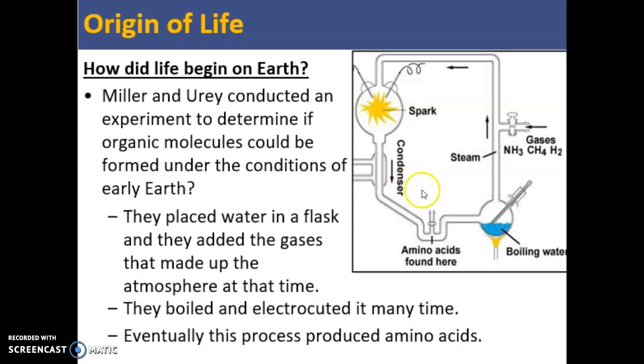Now, as it went through, they also injected some of the gases they also thought were in the atmosphere of the early Earth. Gases like ammonia, methane, and hydrogen gas were injected into that steam. So they boil it, add gas, electrocute it, cool it down. Boil it, add gas, electrocute it, cool it down. Eventually, after several cycles, this liquid became darker and darker and darker.